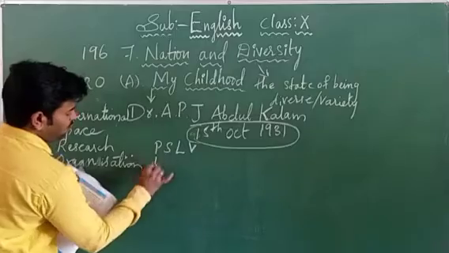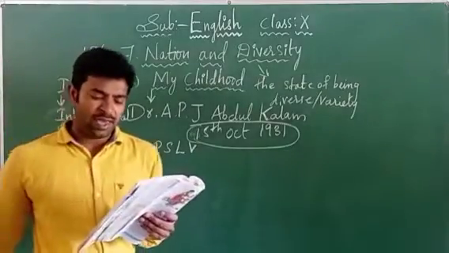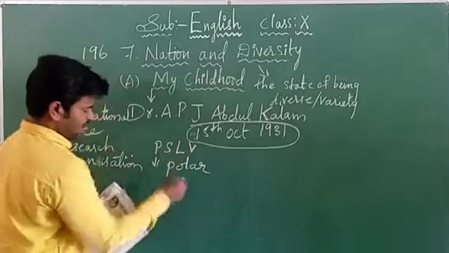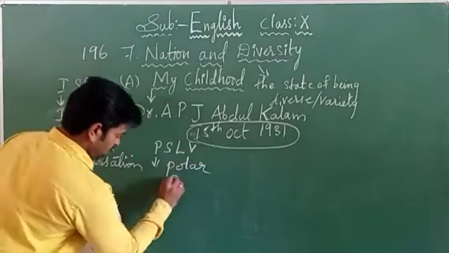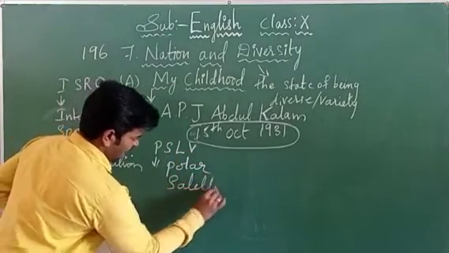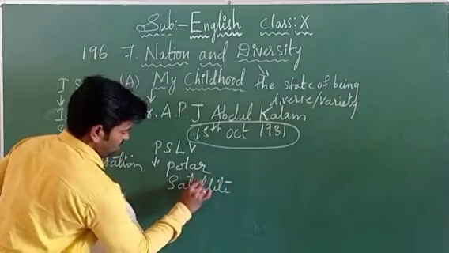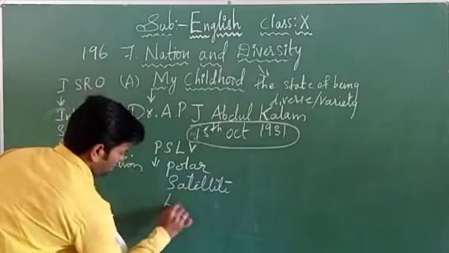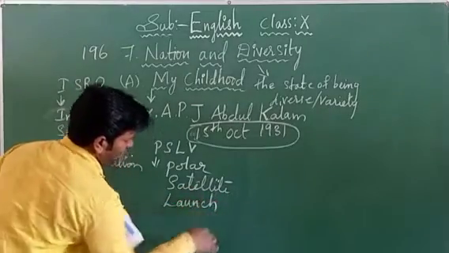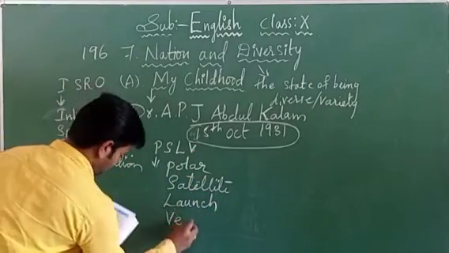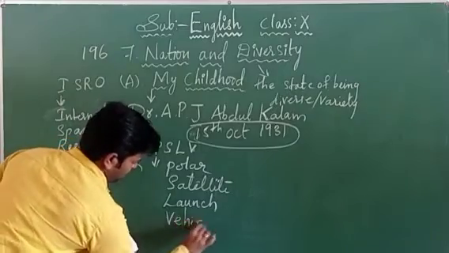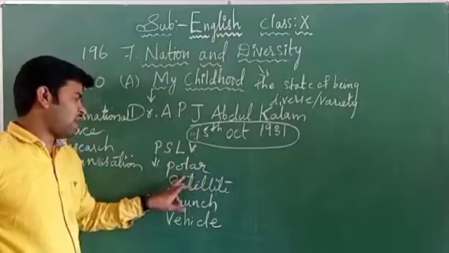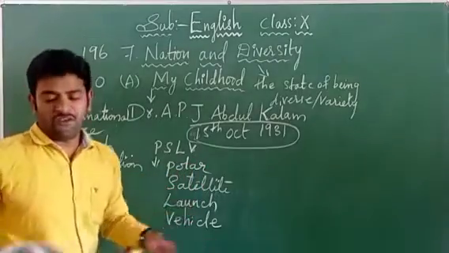P is for Polar, S is for Satellite, L is for Launch, V is for Vehicle. Right? Everybody might have got it. So PSLV, Polar Satellite Launch Vehicle.